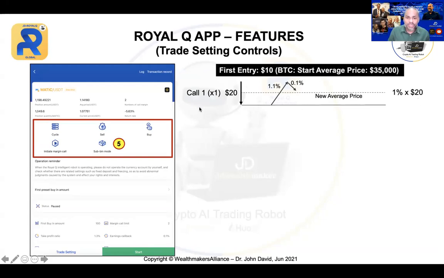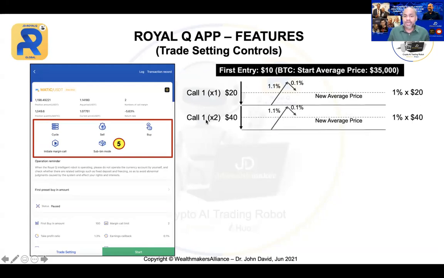Now, if the market goes further down to call number 2, sorry, this is call 2, not call 1, call number 2, that will be multiple times 2, all right? So that will be $40. Am I right? $20 plus another $20, $40. Now, if the market rebounds by 1.1% and comes back 0.1, I will make profit at $40 for 1%. Can you see that? So even if the market goes against me, my profit ratio is much bigger, right? Because I have a bigger trading amount.